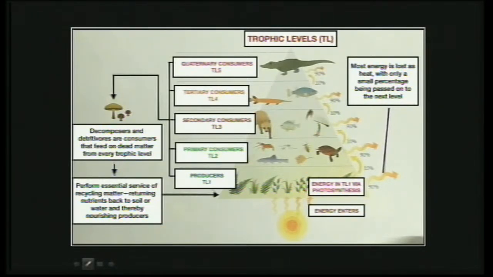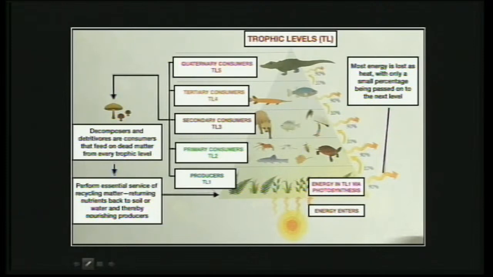These primary consumers feed on the producers. Then the secondary consumers feed on the primary consumers, and it goes on, so it can be tertiary. It's not necessary that every ecosystem will have 5 different trophic levels, but in this example we have shown 5 levels. All these consumers, including the producers, when they die, are decomposed by the decomposers, which you can see on the left hand side.